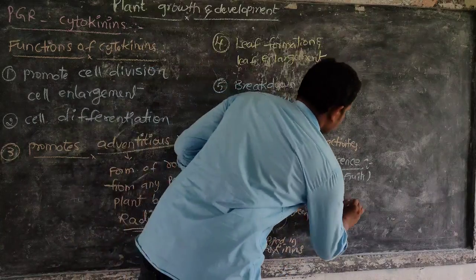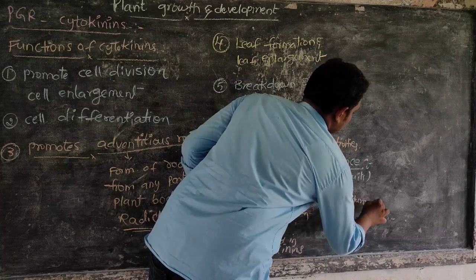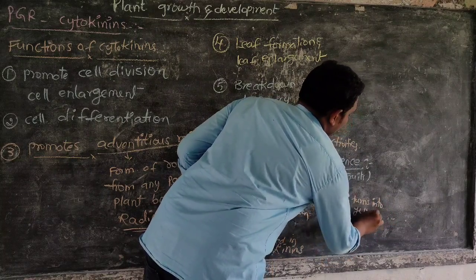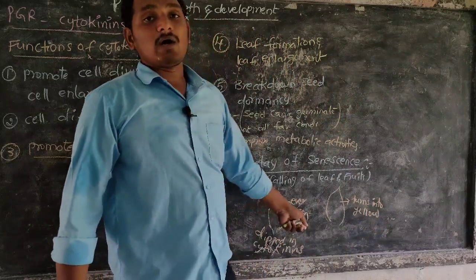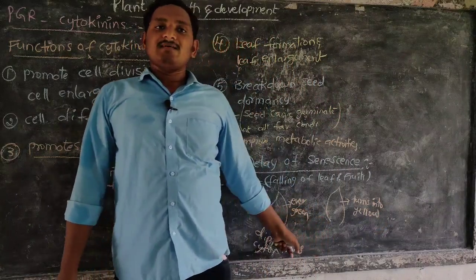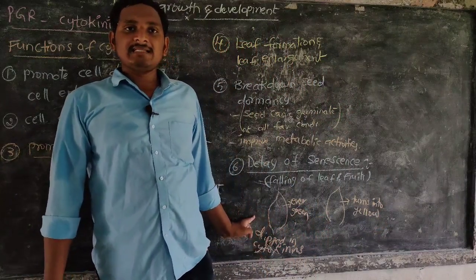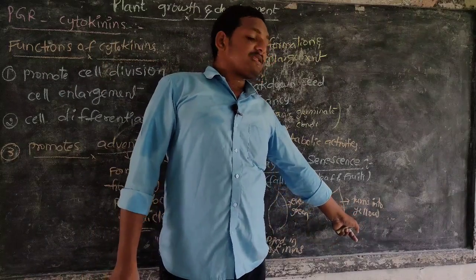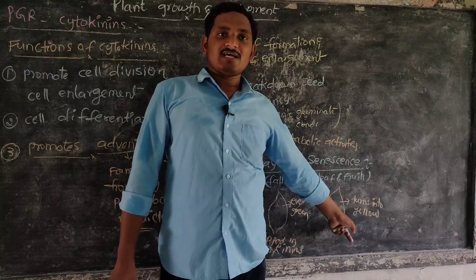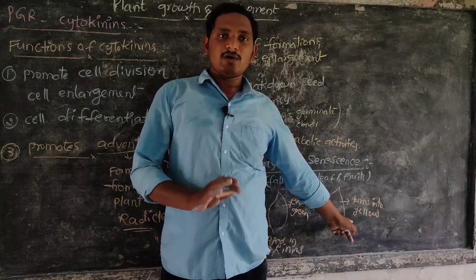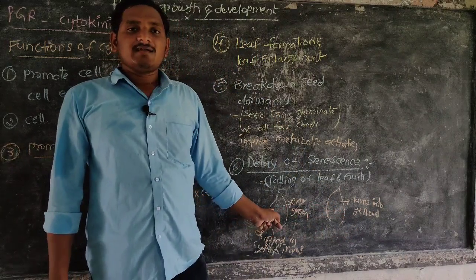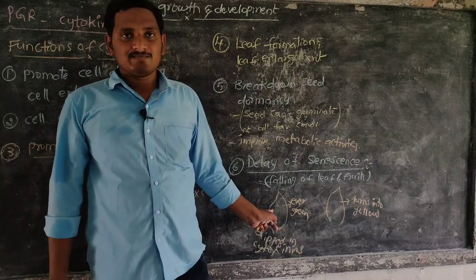This one turns pale or yellow. Why? Because only yellow leaves fall from the plant body, not green leaves.